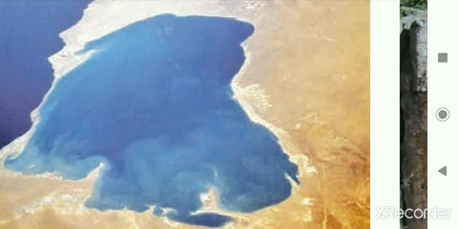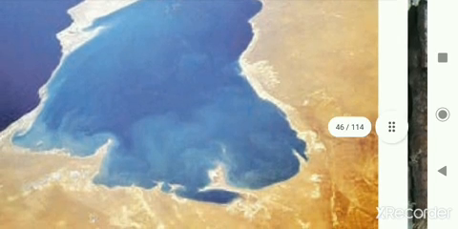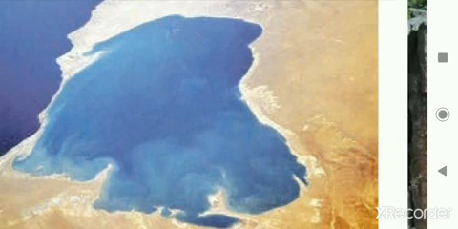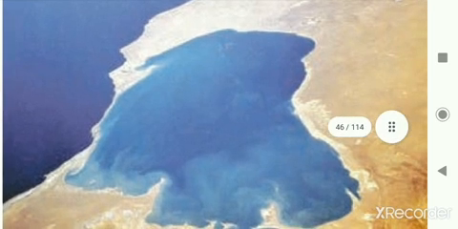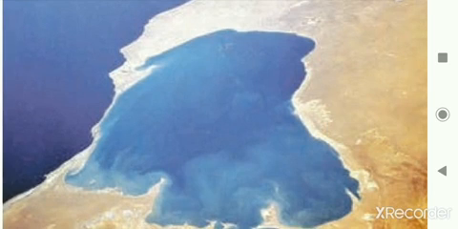Okay, what is a lagoon? Lagoons are commonly divided into coastal lagoons and atoll lagoons. This is a coastal lagoon. Both types of lagoons are shallow lakes and separated from the main sea. See this water, this is also main sea water, but it is separated from the main sea, and tides have no influence over them.